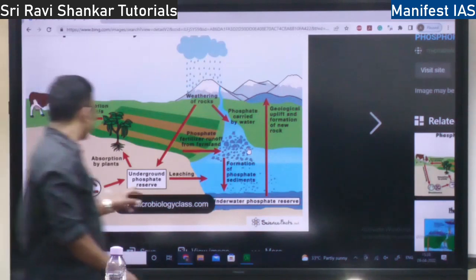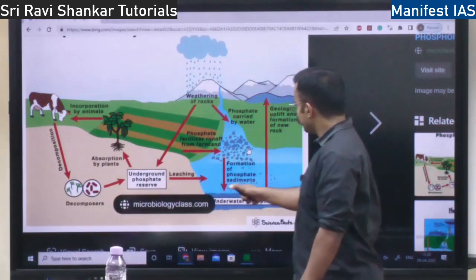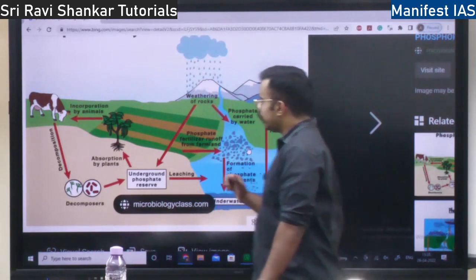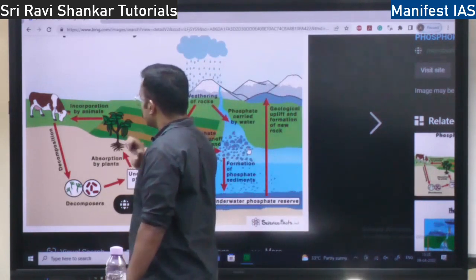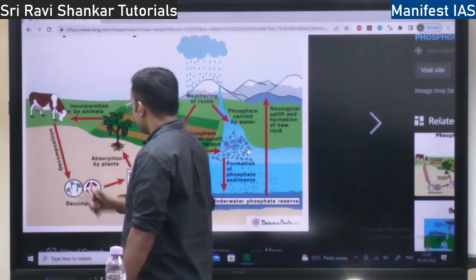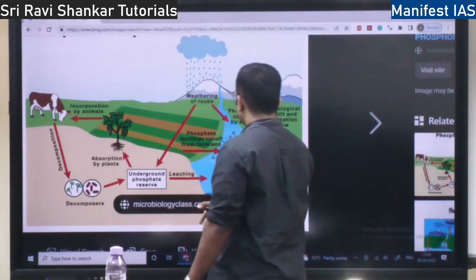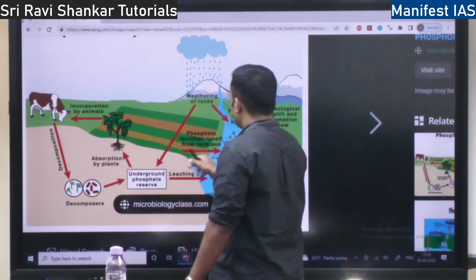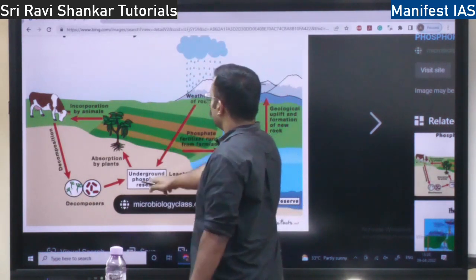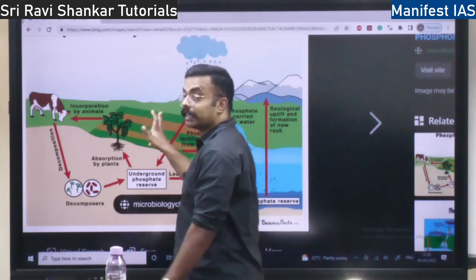See, in the underground there are phosphate rocks. From phosphate rocks, by leaching and erosion, it goes to the water, right? And it will be absorbed by the plants. And later on, from plants, it goes to the animals. And when the animal dies, it goes back to the earth. That is one cycle. Then you have phosphate fertilizer, we will use the phosphorus in the fertilizers.